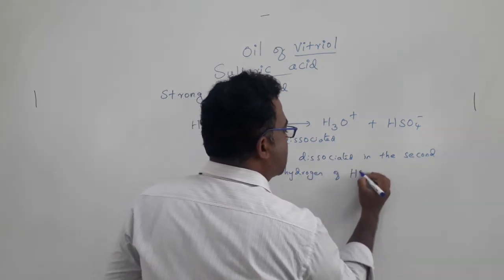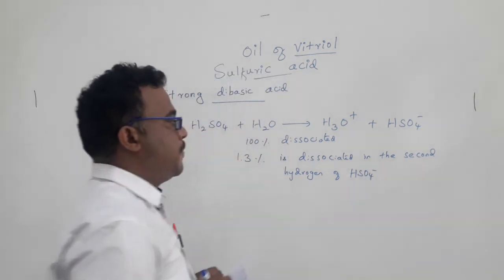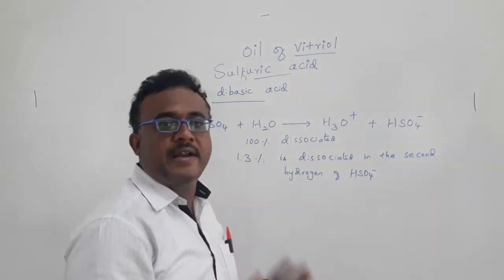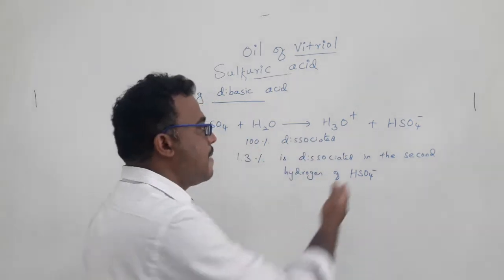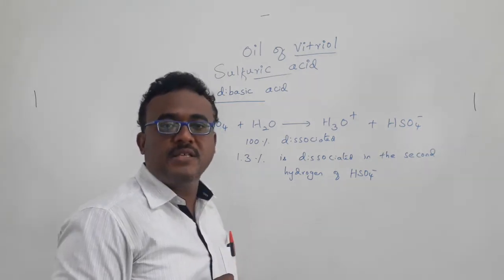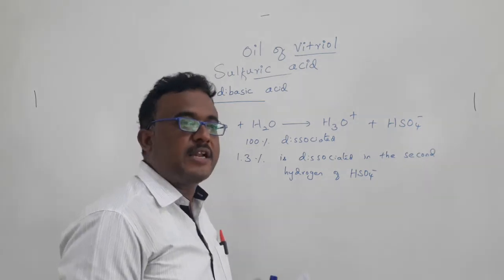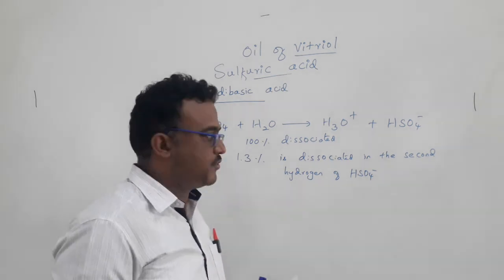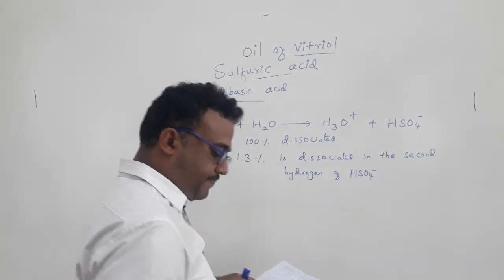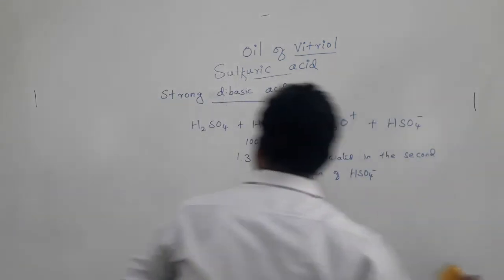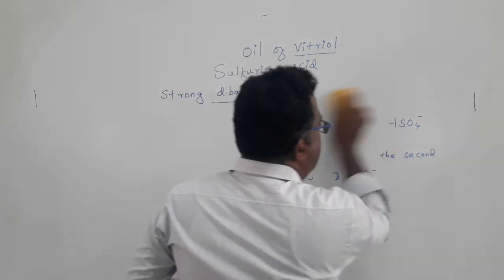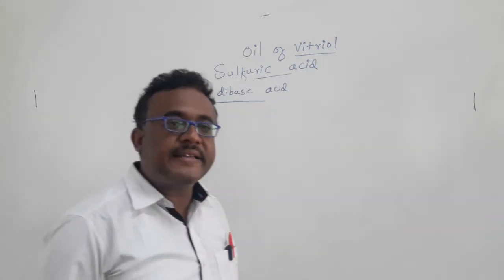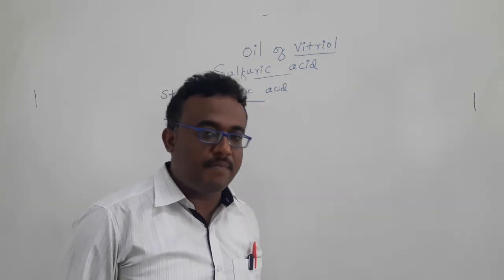If you prepare a 1 molar solution, the first proton is almost 100% dissociated, but the second one is only 1.3% dissociated. The second dissociation constant is not that much higher compared with the first one, as expected. And in most cases, most acids will act as base in the sulfuric acid medium.